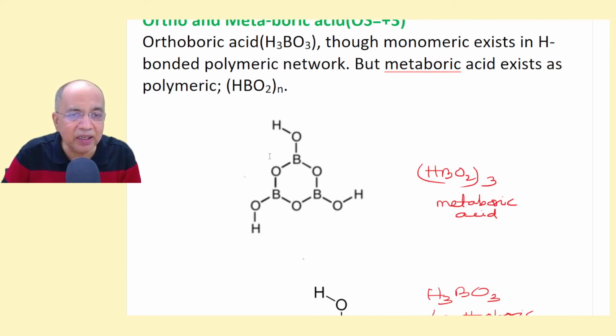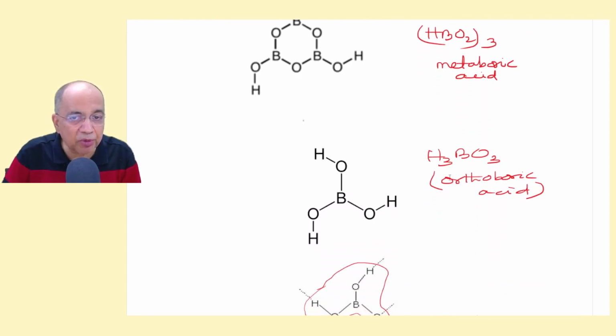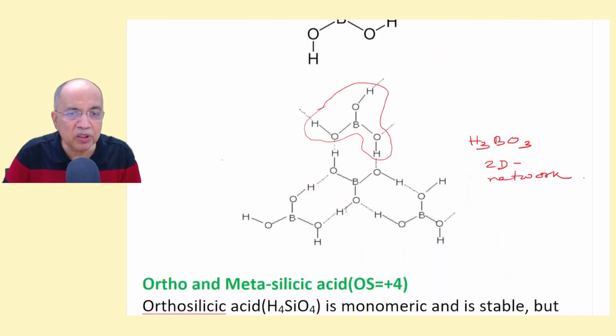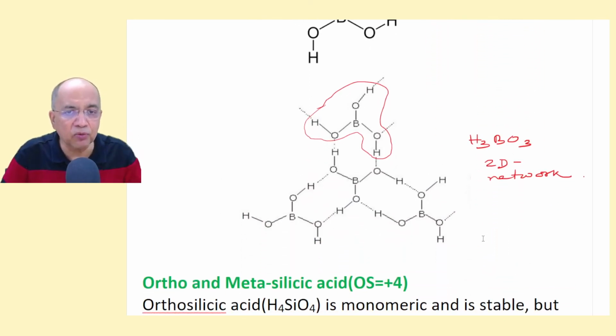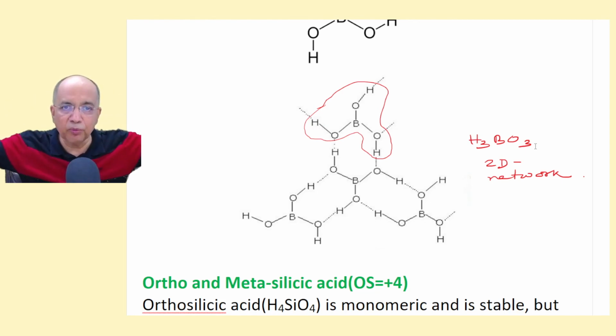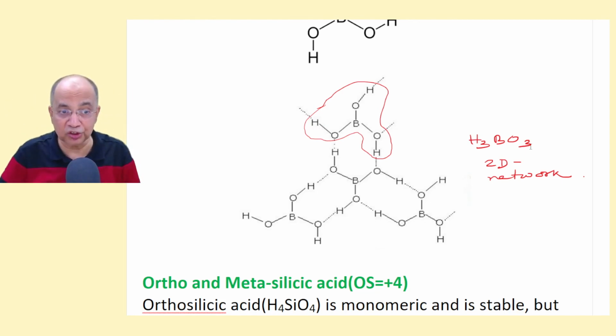It is a cyclic 6-membered ring, and the unit is HBO2, this part, 3 times. But this is H3BO3, orthoboric acid. And although this is a monomer, it remains monomeric, not polymeric like metaboric acid. But these monomers are hydrogen bonded to form a network. So this is one orthoboric acid, this is the other, and there are hundreds and thousands of such orthoboric acid molecules that remain in one plane and form a hydrogen bonding network structure.